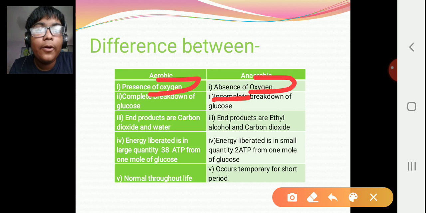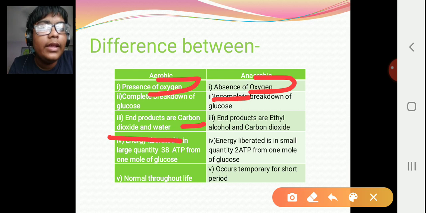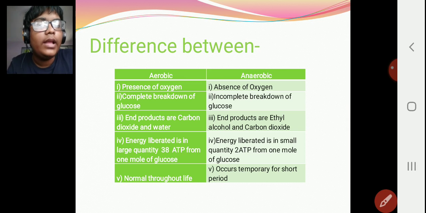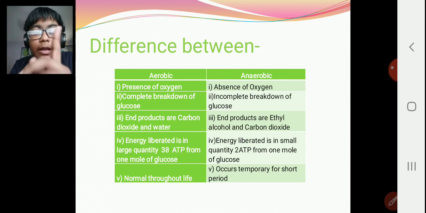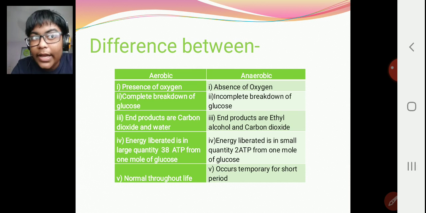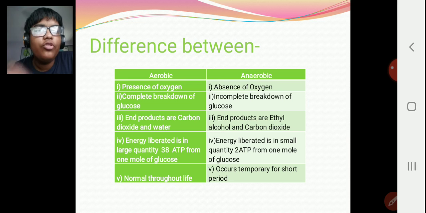The end products are carbon dioxide and water in aerobic respiration, whereas it is ethanol and carbon dioxide in anaerobic respiration. The energy liberated is in large quantity, 38 molecules of ATP, adenosine triphosphate, from 1 mole of glucose. But in anaerobic respiration, it's only 2 molecules of adenosine triphosphate from 1 mole of glucose. That's quite a small amount of energy.